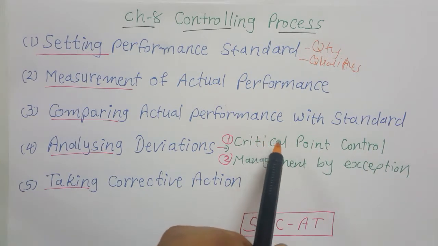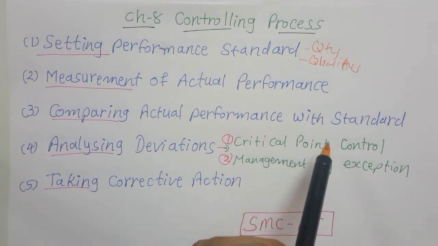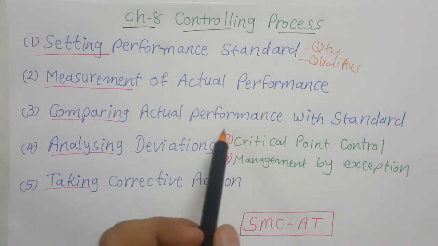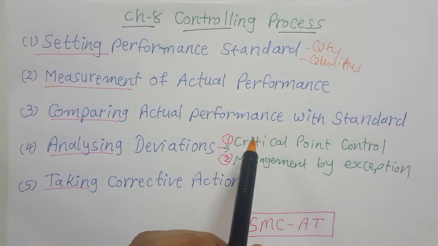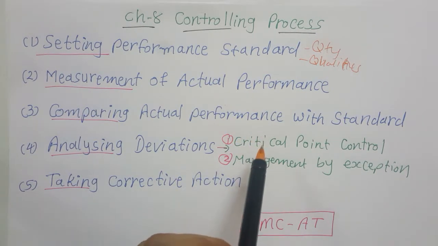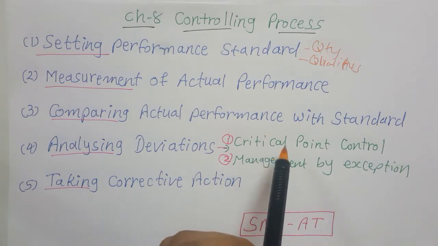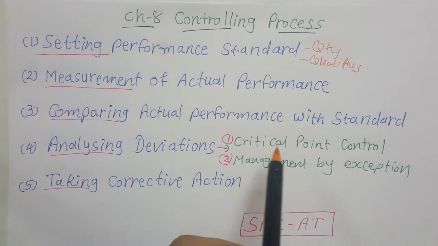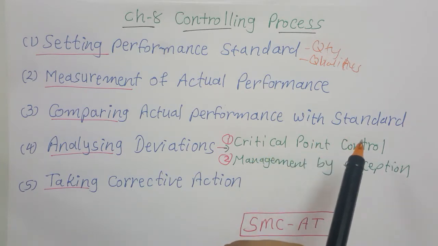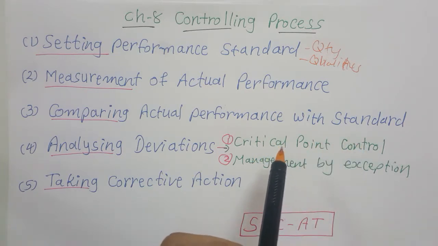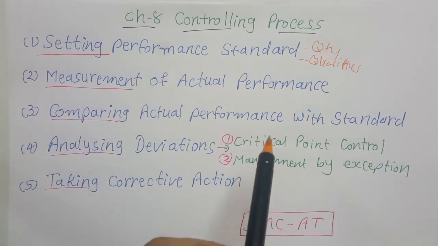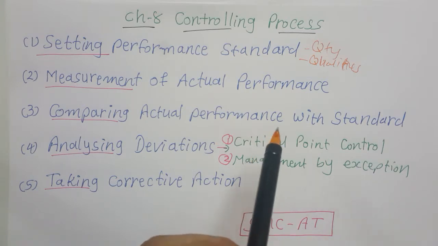They focus on these critical control areas, where if there is a deviation in this part, there will be a problem, a critical condition for the organization. So these are called critical point control areas. We can also say these are key result areas, and these key result areas are set as critical point controls.